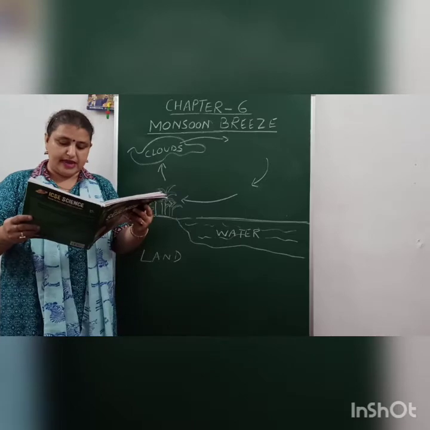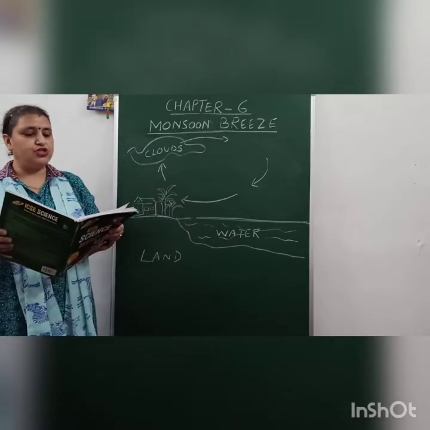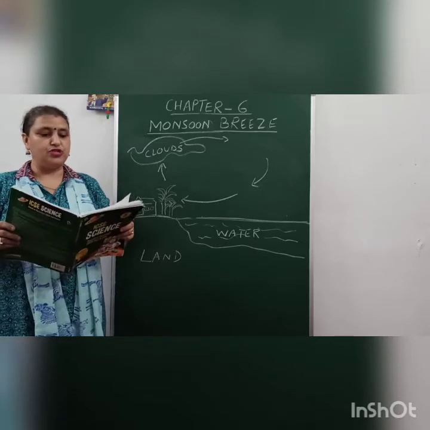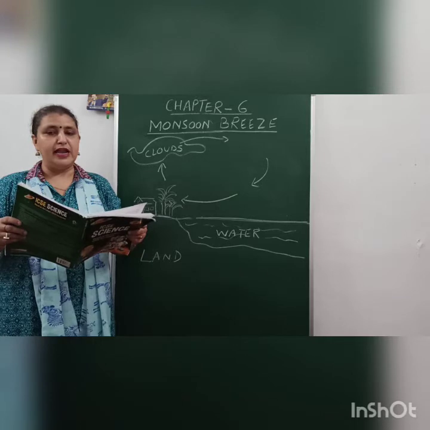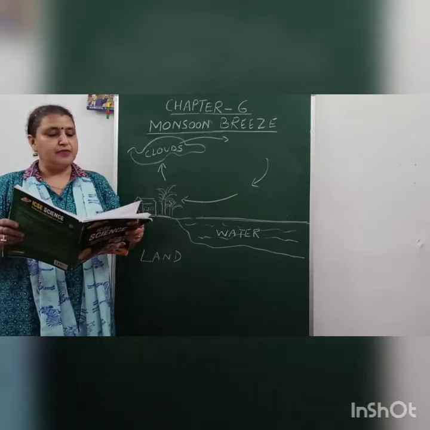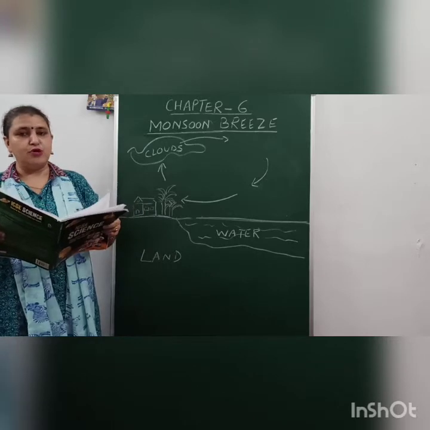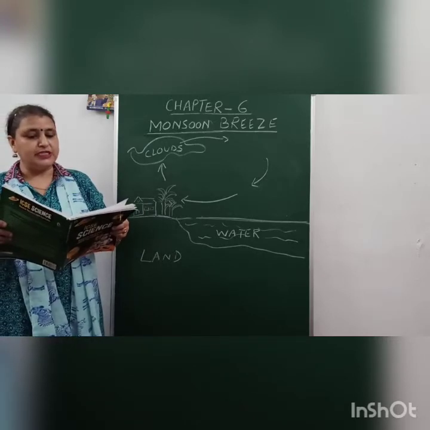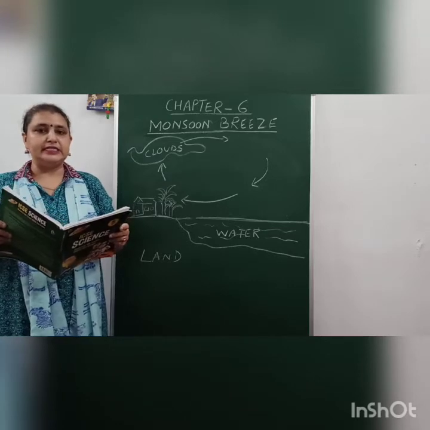However, the air above the sea holds moisture due to the formation of vapors. As the warmer air above the land rises up, the moisture-laden colder air called the monsoon breeze from the sea rushes into the land and gets heated up.